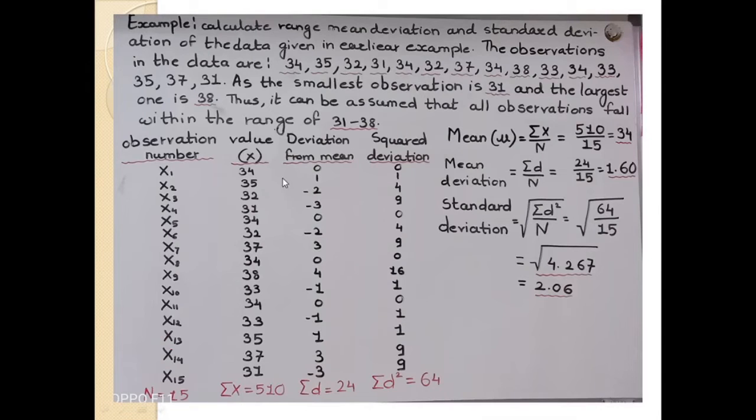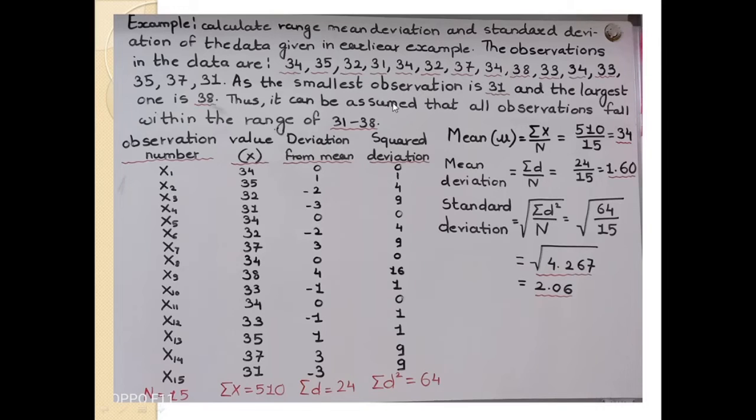Then the next example: calculate range, mean deviation and standard deviation of the data given in an earlier example. The observations in the data are 34, 35, 32, 31, 34, 32, 37, 34, 38, 33, 34, 33 and 38.